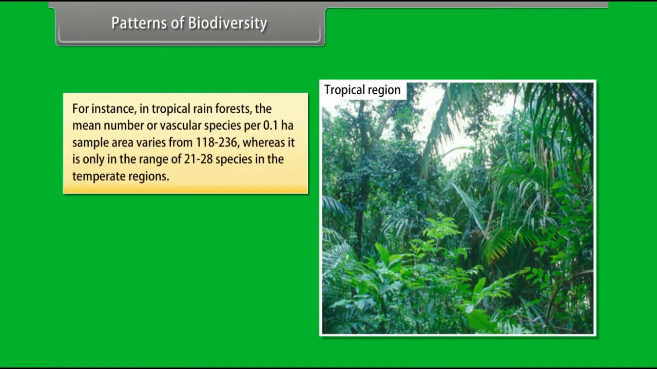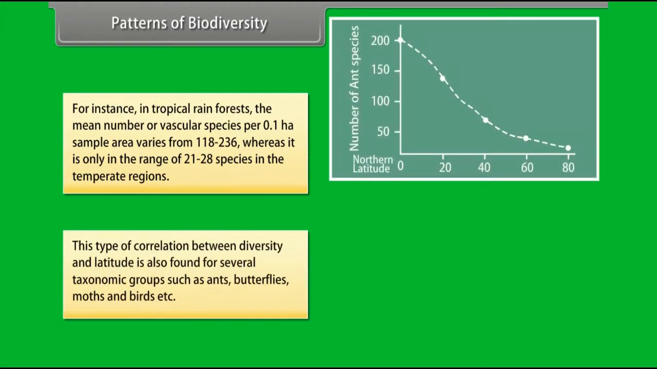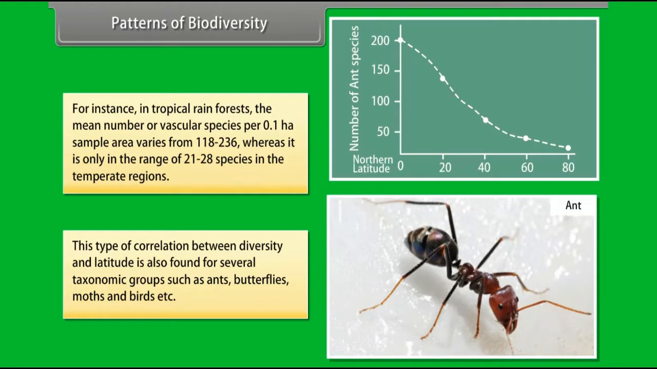For instance, in tropical rainforests, the mean number of vascular species per 0.1 ha sample area varies from 118 to 236, whereas it is only in the range of 21 to 28 species in the temperate regions. This type of correlation between diversity and latitude is also found for several taxonomic groups such as ants, butterflies, moths and birds, etc.